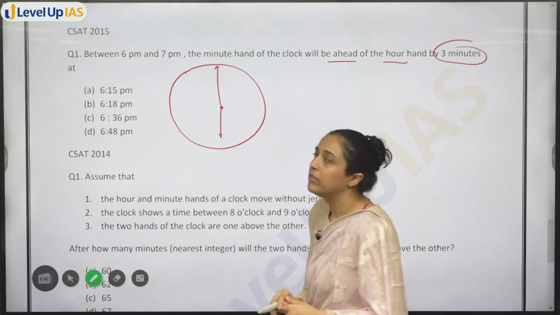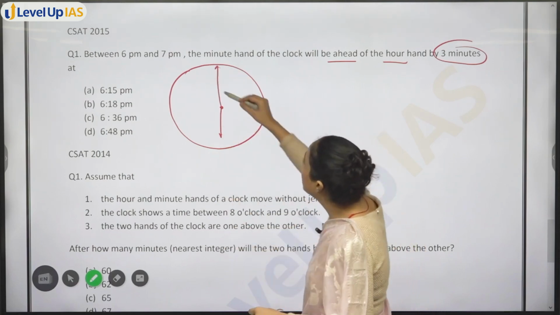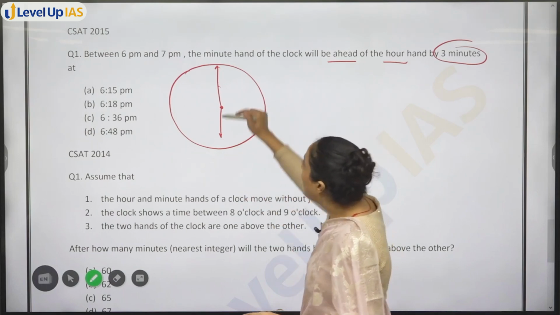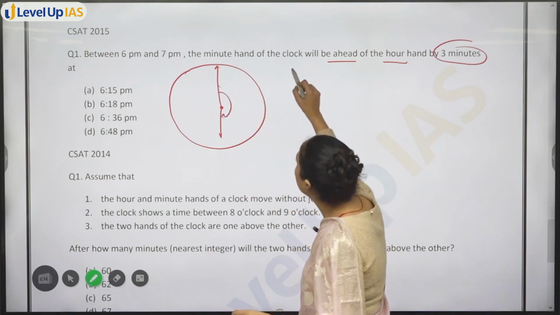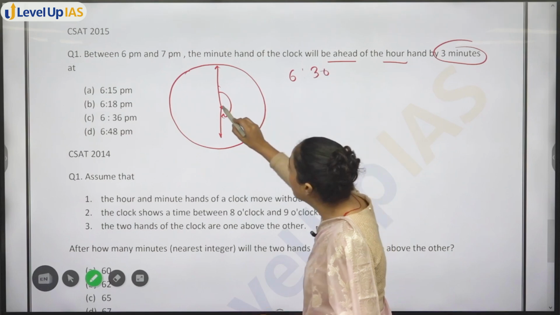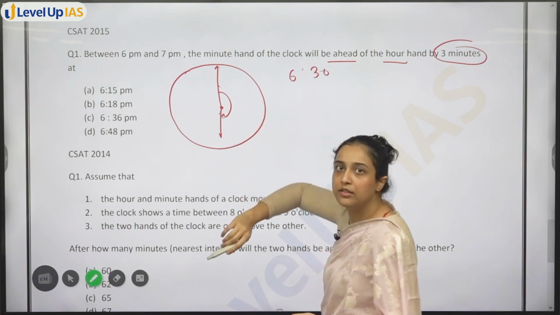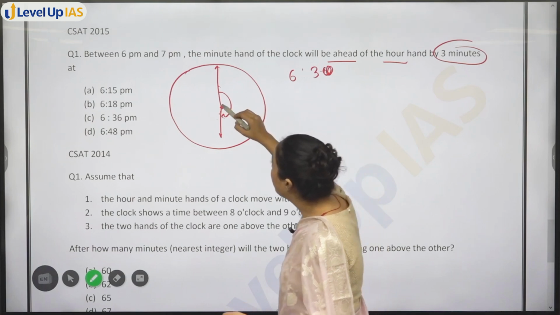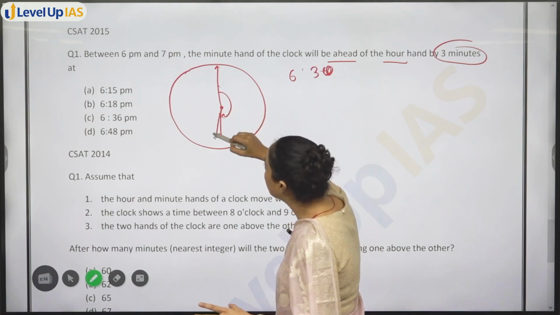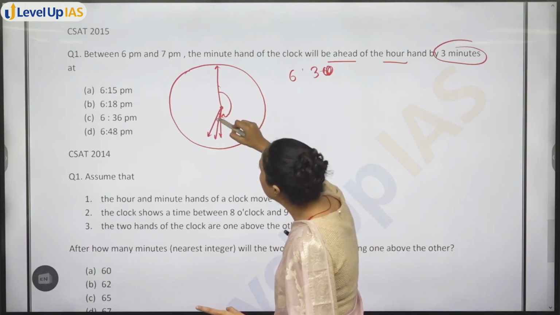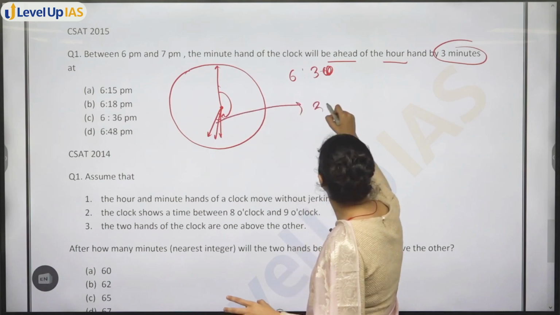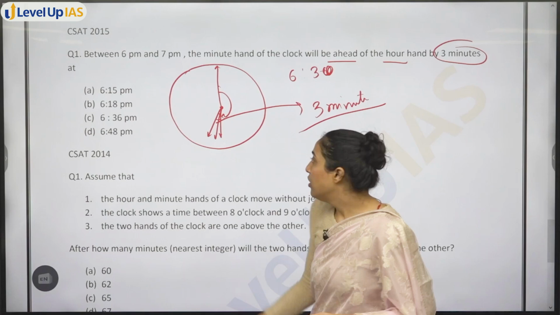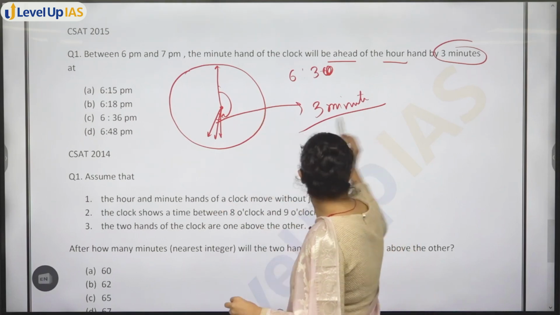This is 6 PM. You want minute hand. Minute hand means this one. You want minute hand to be ahead. Ahead मतलब वो already 30 minutes, 6:30 के बाद, ahead of this, 6:30 के बाद. ठीक है. And you want that it should be ahead, but इतना ज्यादा नहीं. You only want a gap of 3 minutes. ठीक है. अब आप खुद बताओ, you know that at 6:30,